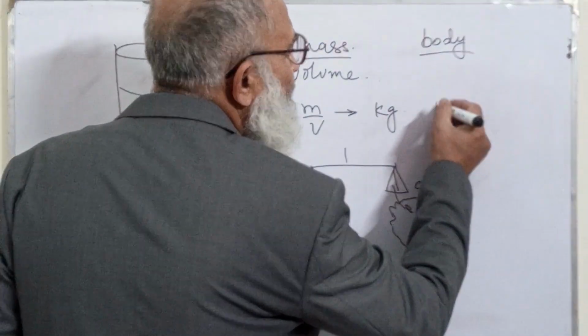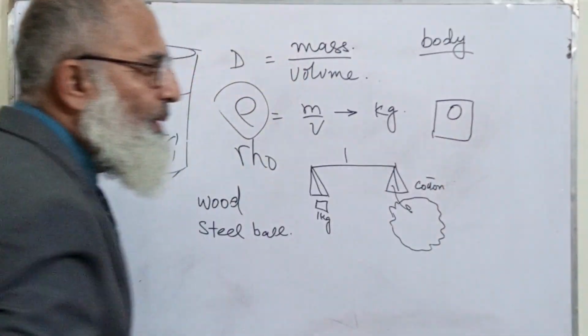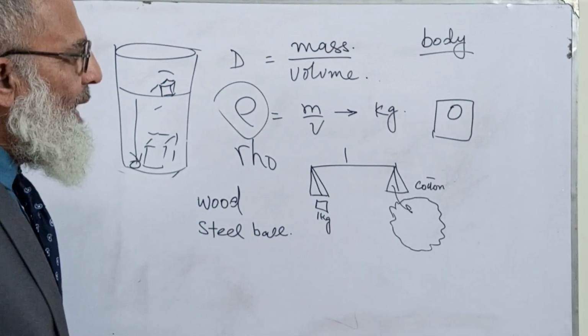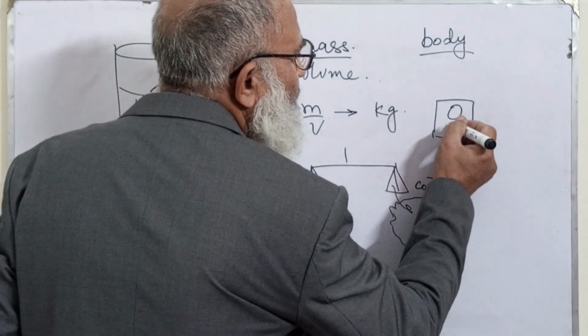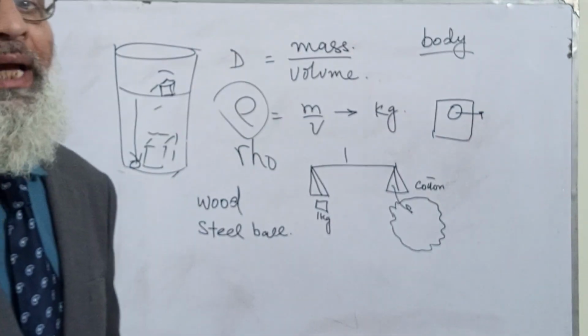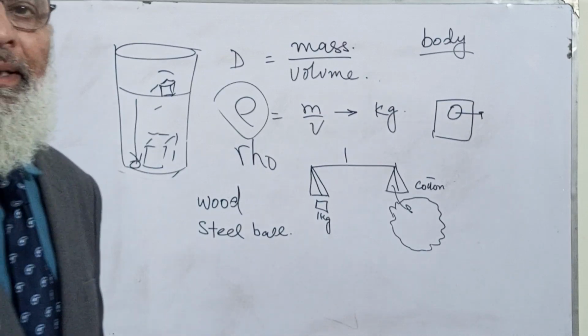I will put that thing on the digital balance, and I'll note its weight, because I can note its weight. I cannot read its mass directly.